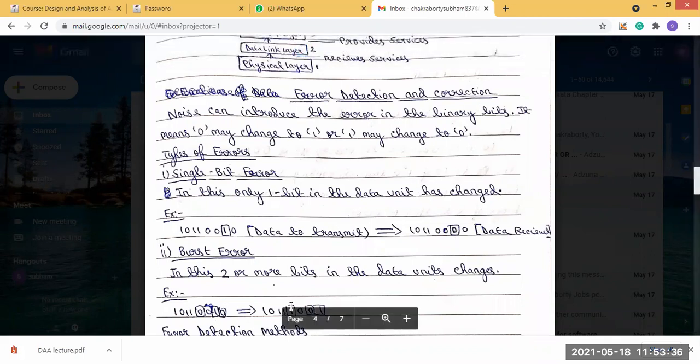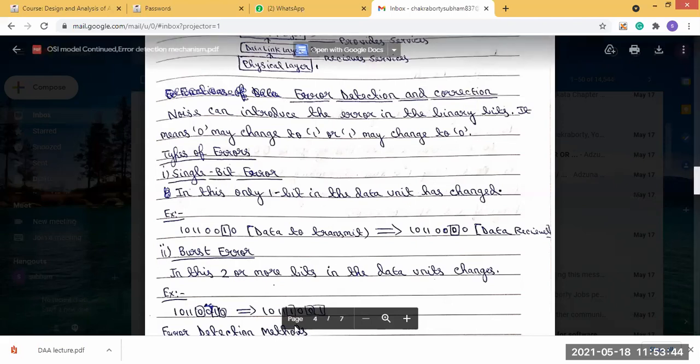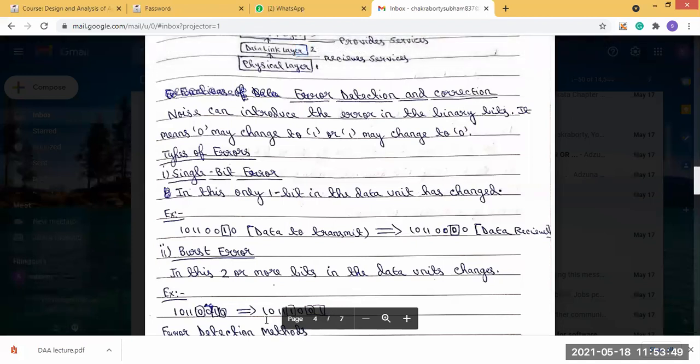This 0 got changed to a 1, this 1 changed to 0, and this 0 changed to 1. So if more than 2 bits of the data unit are changed, then we call it a burst error.